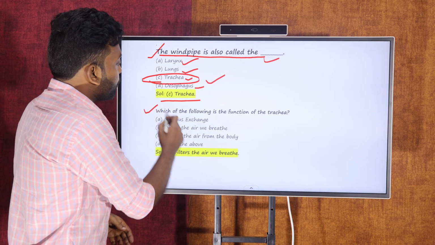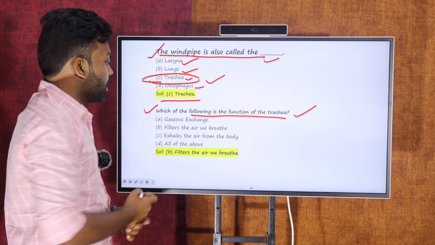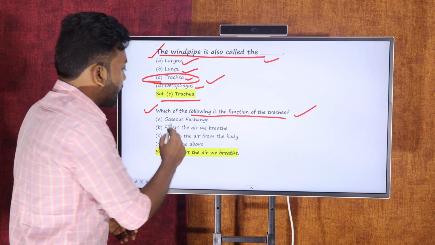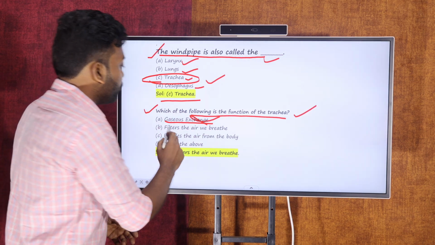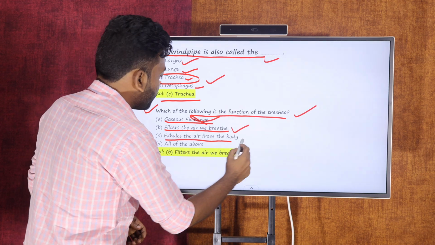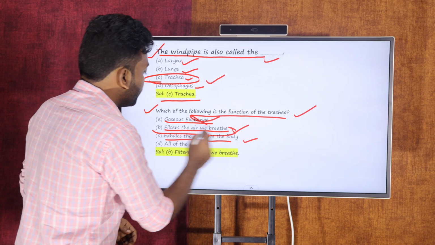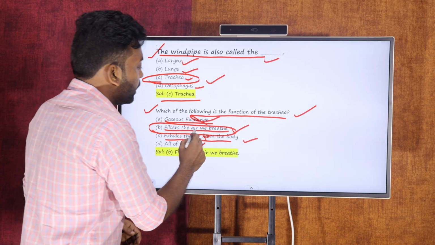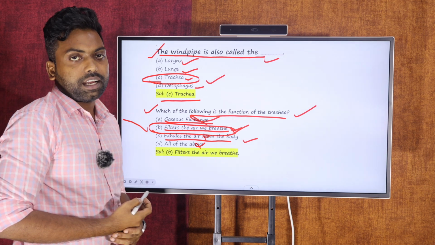And next one: which of the following is a function of the trachea? What is the main function of the trachea? There are four options. Gaseous exchange? No, gaseous exchange occurs in the alveoli. Filtration of the air and exhalation of the air from the body? No. All of the above? No. So here the second option will be the right answer: filters the air in the breath. So this option is correct.